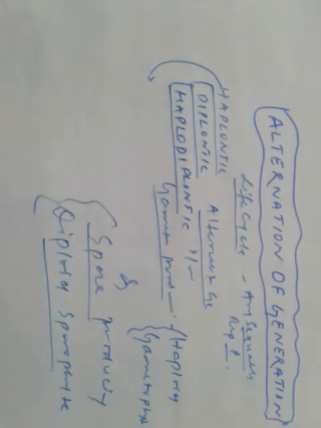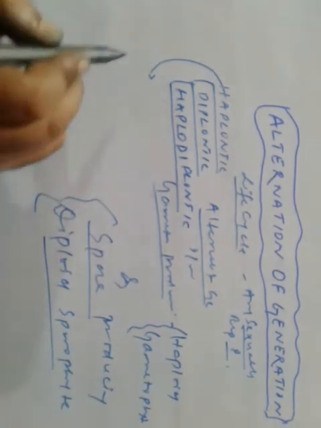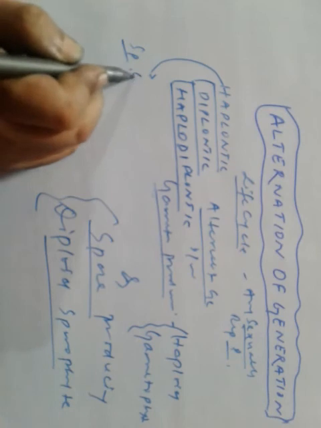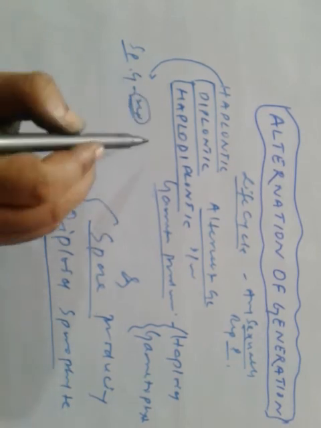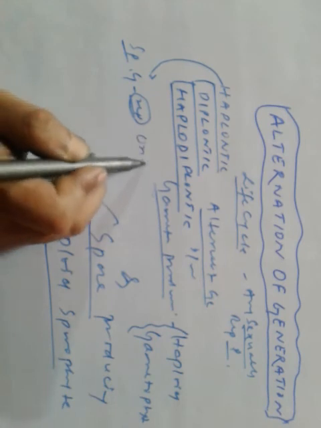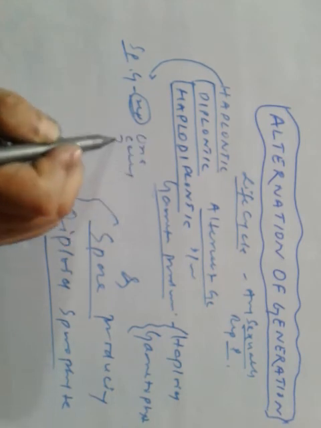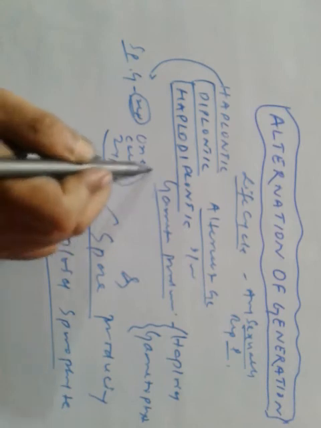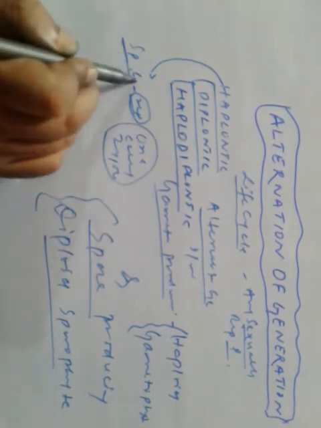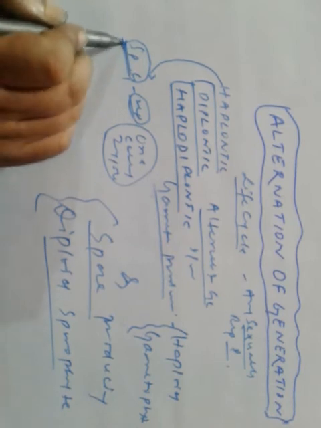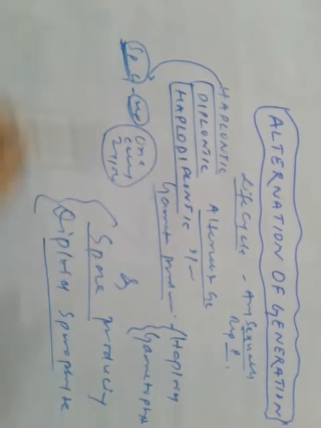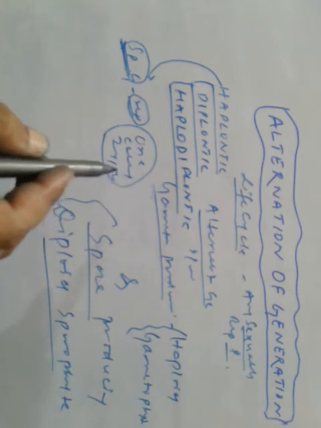Haplontic. Here the sporophytic generation is represented by one-celled zygote. Here zygote has just one cell.